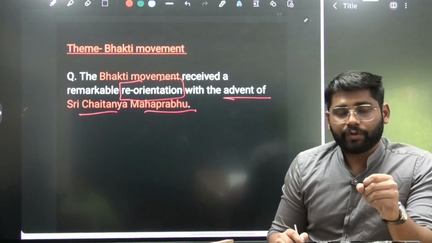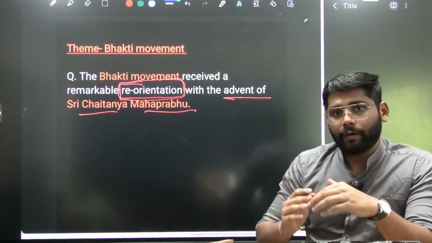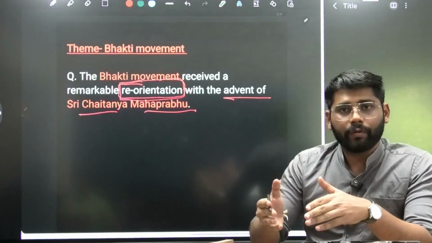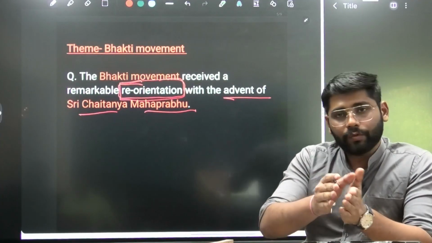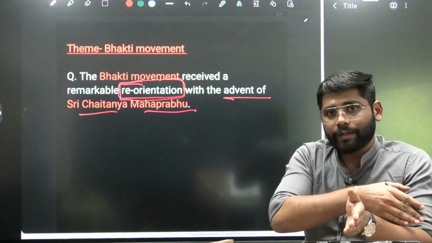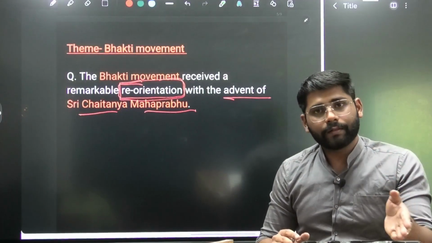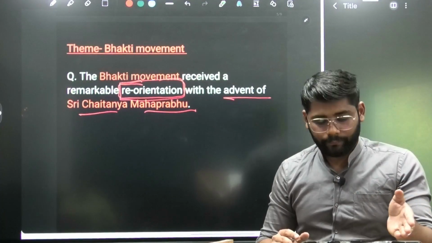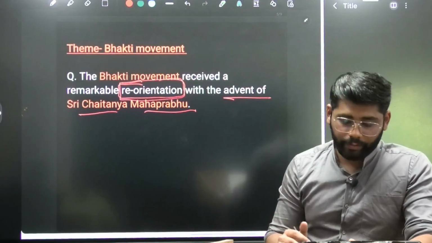If you read the question carefully, it is talking about reorientation. So Sri Chaitanya Mahaprabhu gave reorientation to the Bhakti movement. When we decode the reorientation, we need to write what the actual approach or orientation of the Bhakti saints was before Chaitanya Mahaprabhu. So this context we need to decode.